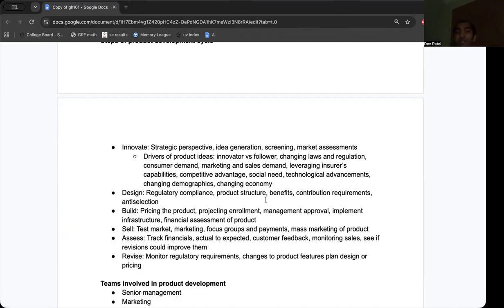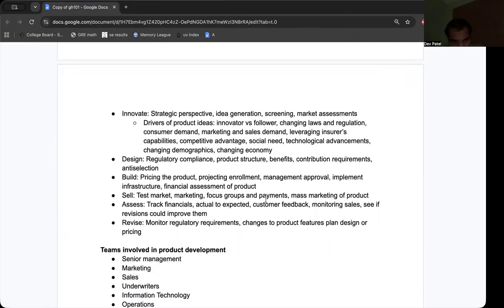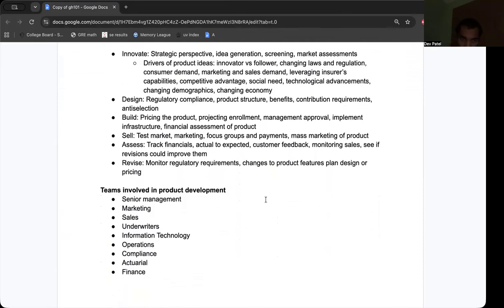Selling it now, there's a test market, then you market it, focus groups, payments, let's take a survey, and then after you do it on the test market, then you have the mass marketing. And then you assess, so you track financials, what's the actual to expected, there's some customer feedback, and then you continuously monitor these sales. Senior management, marketing, sales, underwriter, IT, HR, legal and compliance, finance, actuarial are all teams, right?